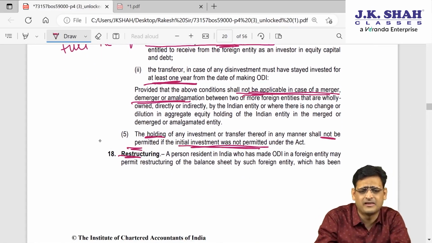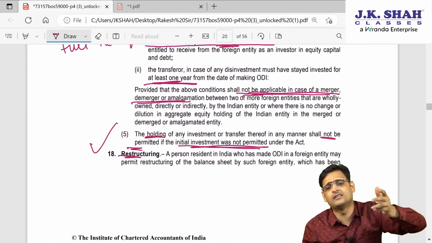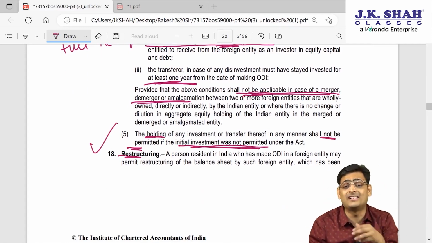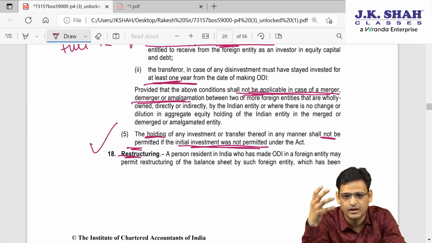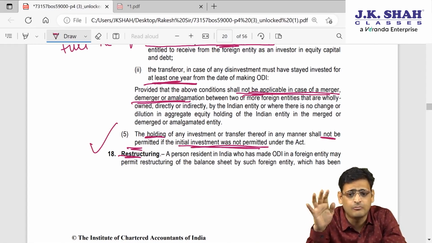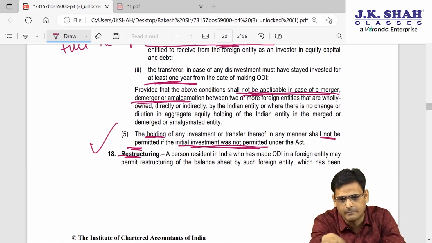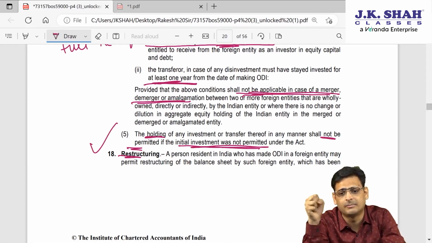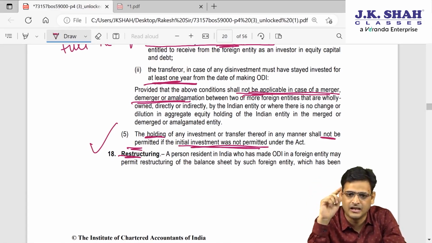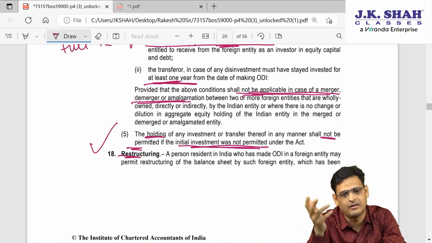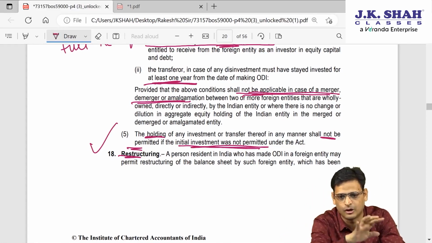Then this is the fifth point, a very obvious point. They are saying holding of any investment is not permitted if you have not acquired it initially as per law. For example, there are a lot of provisions in the law, and initially when you made the investment, at that time you did not comply with the law. Now you still want to hold those investments. This is no, you have to liquidate it, you have to sell it. So can I say, there are a lot of provisions we have studied. If you have made an investment as per that law, I can continue holding it, but if initially when I made the investment it was in violation of the law, obviously when the government comes to know this, the government will punish us and will ask us to sell the shares. I cannot continue holding it.